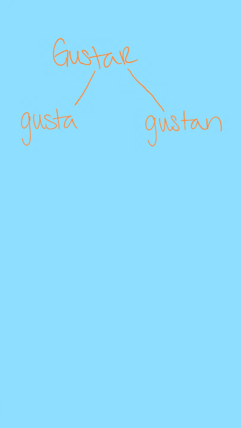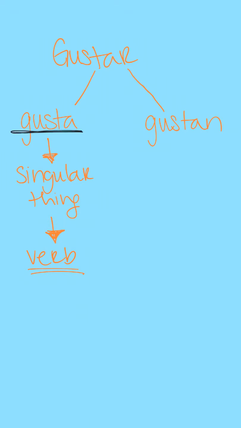We're going to use gusta if what is pleasing to us or to whomever is a singular thing. And we also use gusta if what is pleasing to us is a verb. For example, if I like to walk, or if I want to say that walking is pleasing to me, I'm going to use gusta.